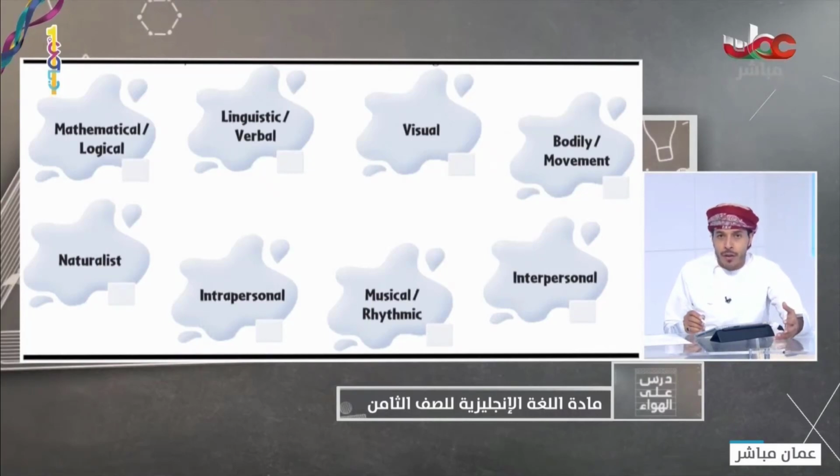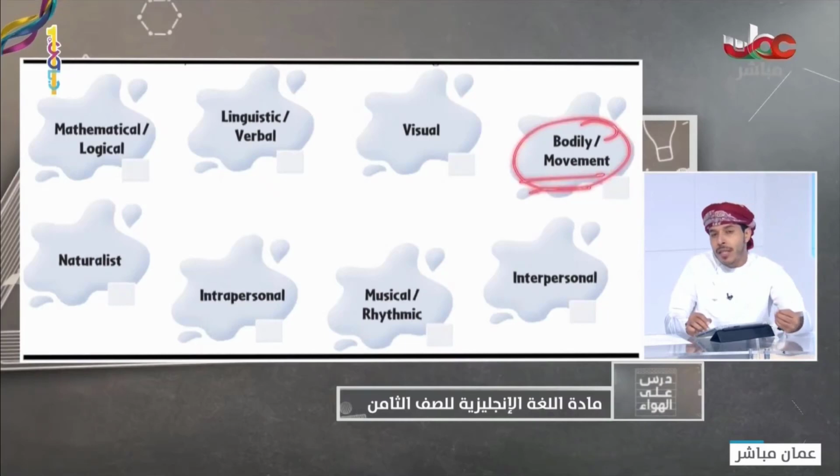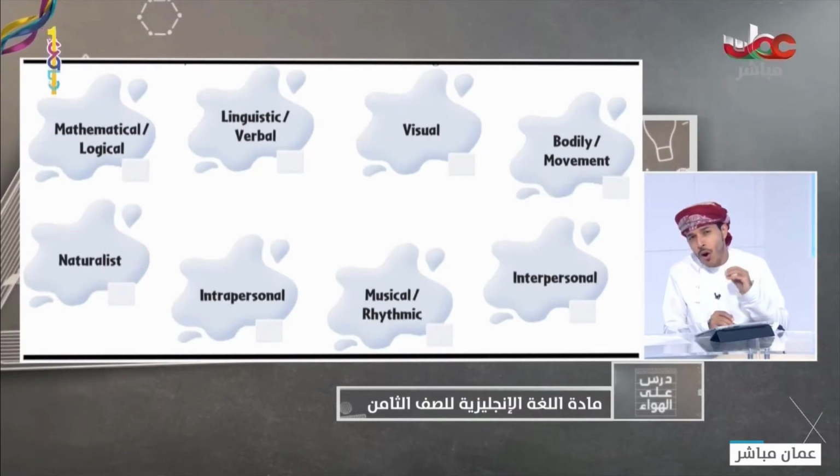Any other activities, playing with the ball. So these students have bodily or movement intelligence, ذكاء بدني, okay? أو حركي.